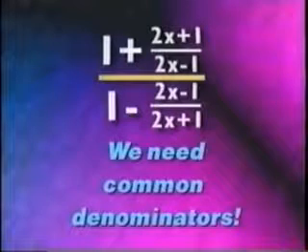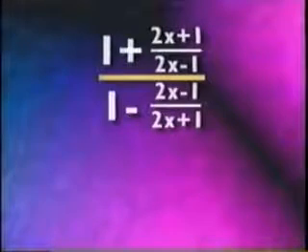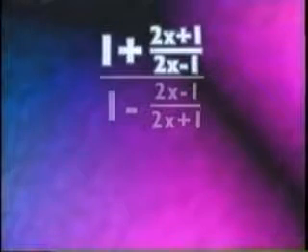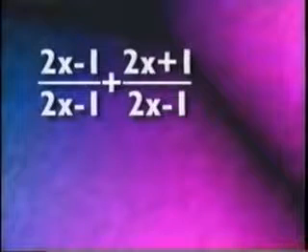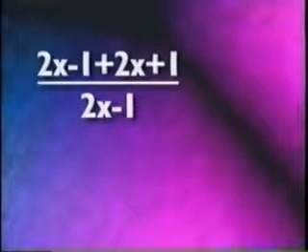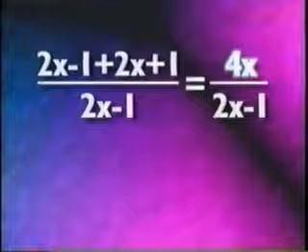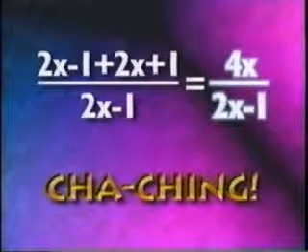We will do each part separately, beginning with the top part of the main fraction, 1 plus 2x plus 1 over 2x minus 1. Rewrite the 1 as a fraction with the same denominator. Then add across the numerator. You get 4x on the top, so the answer here is 4x over 2x minus 1.